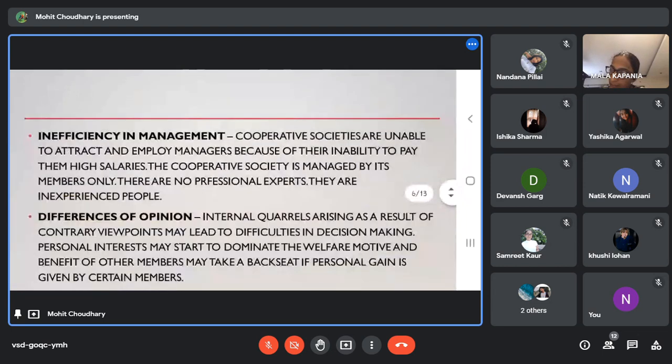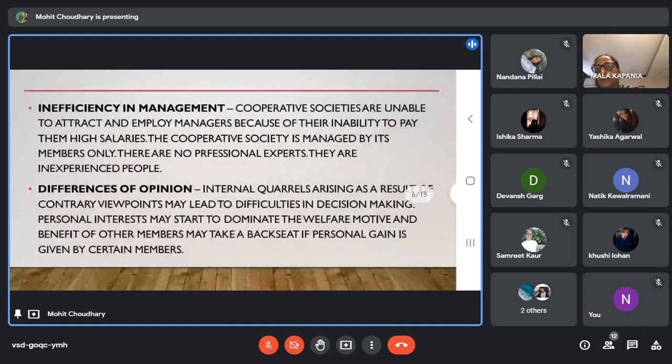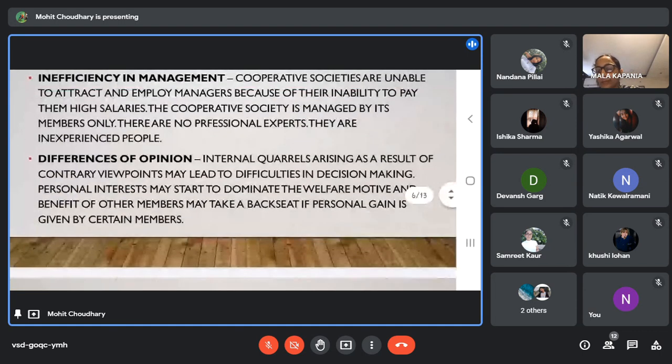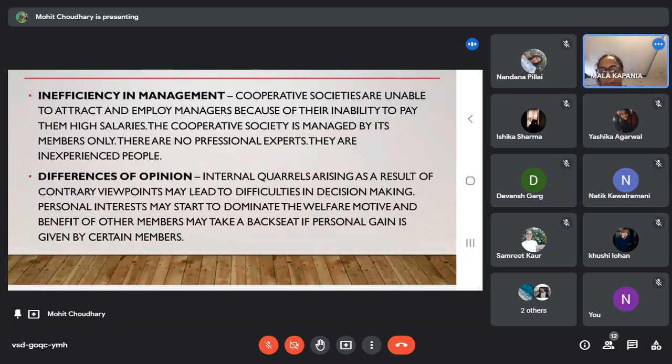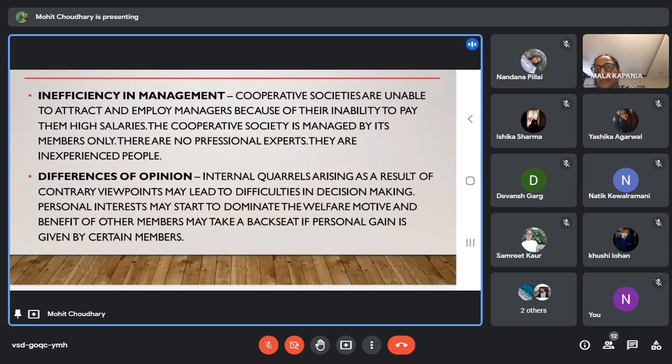Inefficiency in management. Ma'am, as we saw, cooperative societies have limited capital, so they will not be able to attract professional managers or employees, or if they attract them, they will not be able to pay them higher salaries. Because of this, only the members of the cooperative society manage it, but as they are inexperienced, they will not be able to manage as efficiently as professional people can.